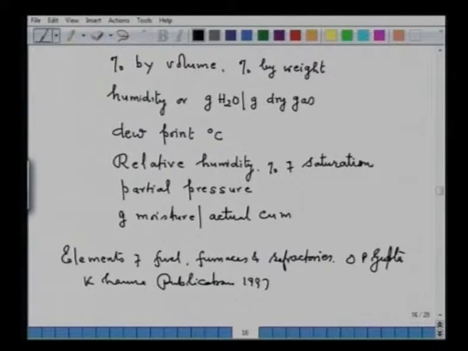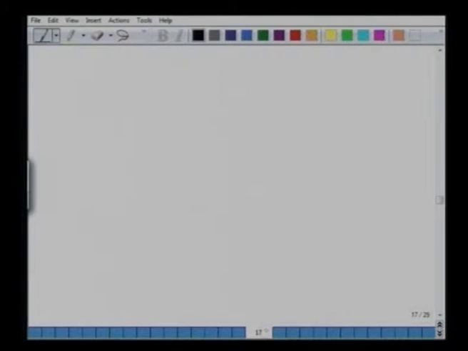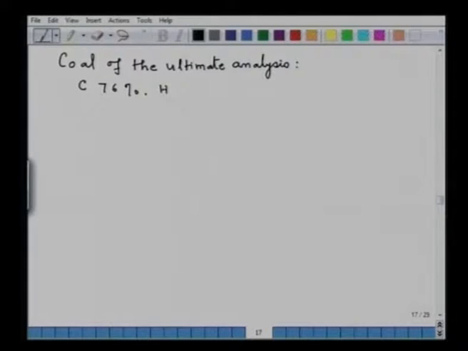Now, let me illustrate this by taking an example. Let me take a problem, say coal of the ultimate analysis is given, say carbon 76%, hydrogen 5%, oxygen 6%, nitrogen 2%, sulfur 2%, and ash is 9%.